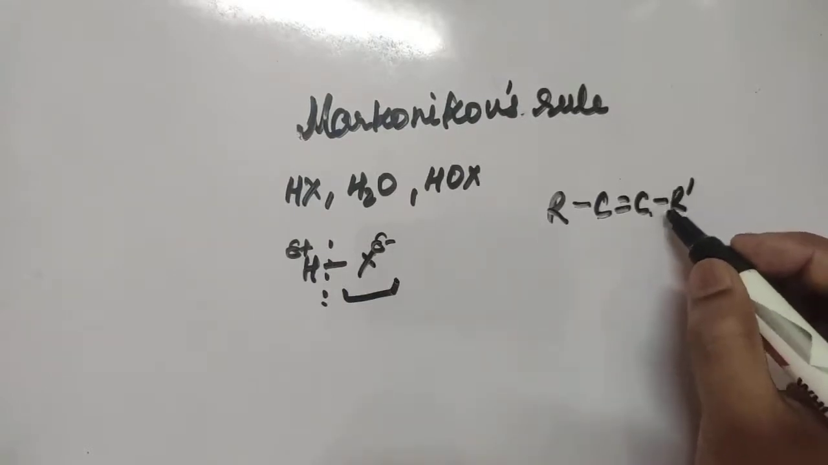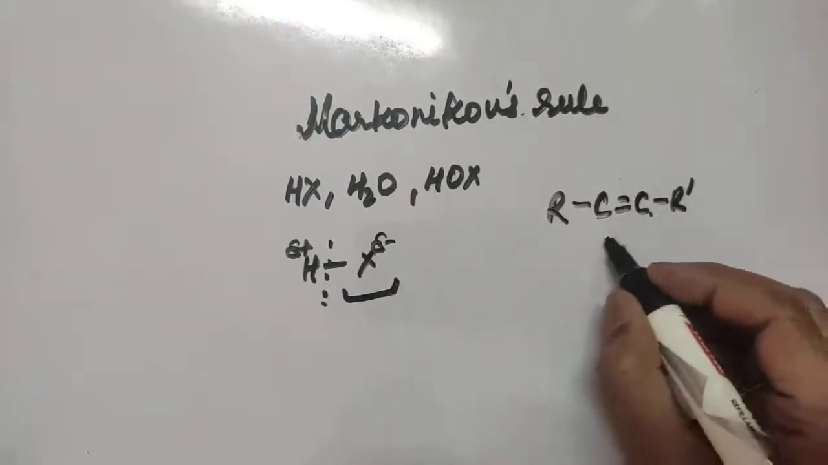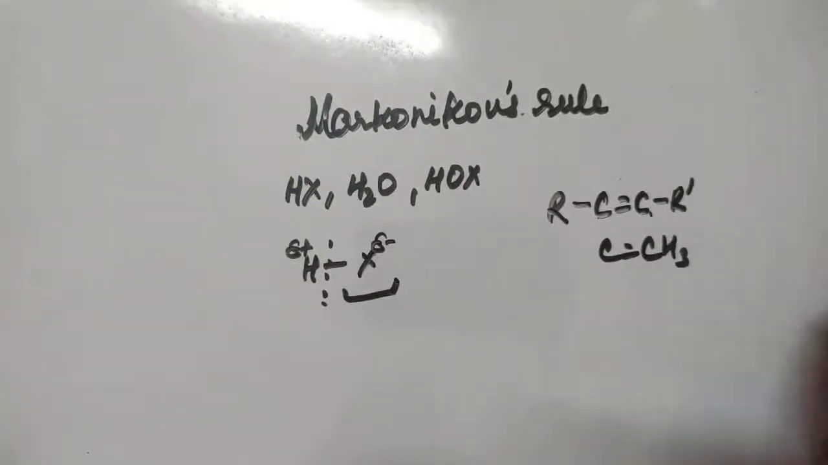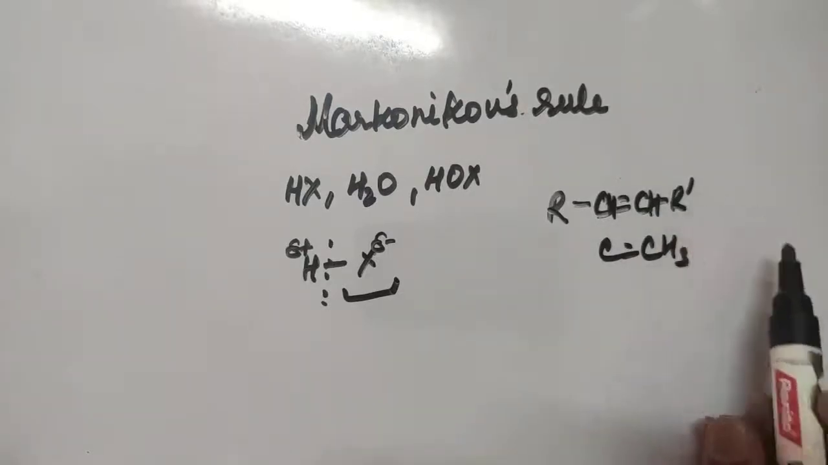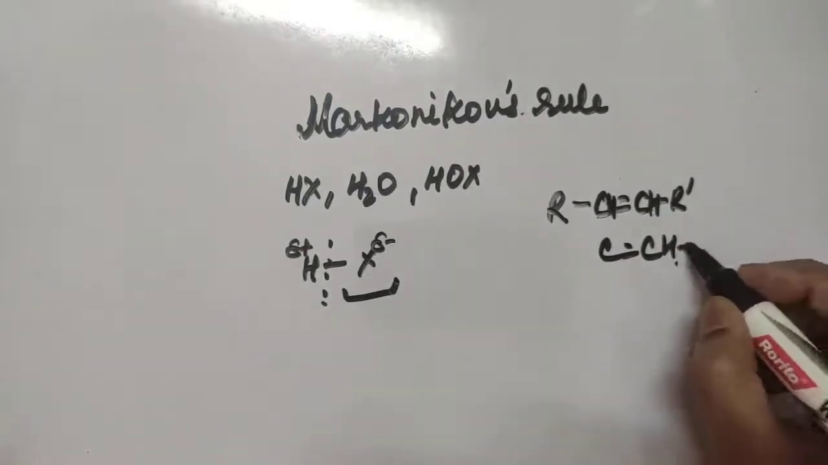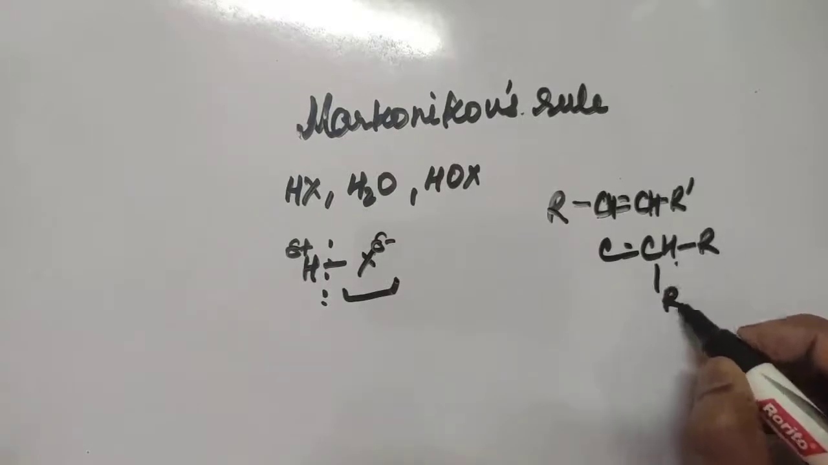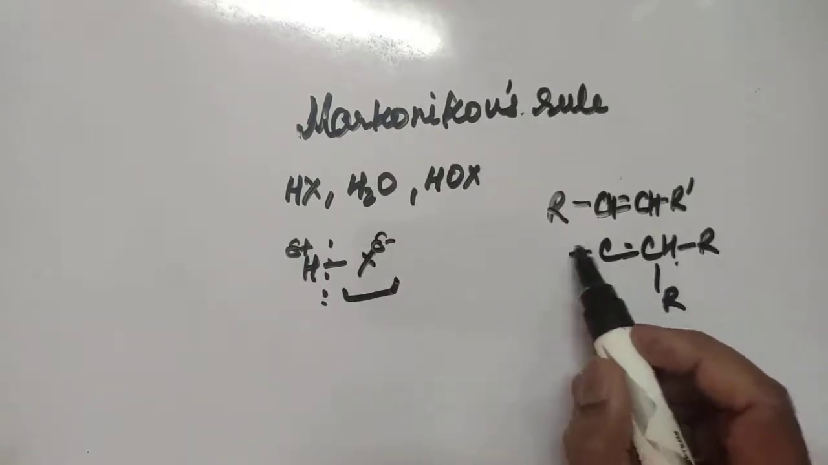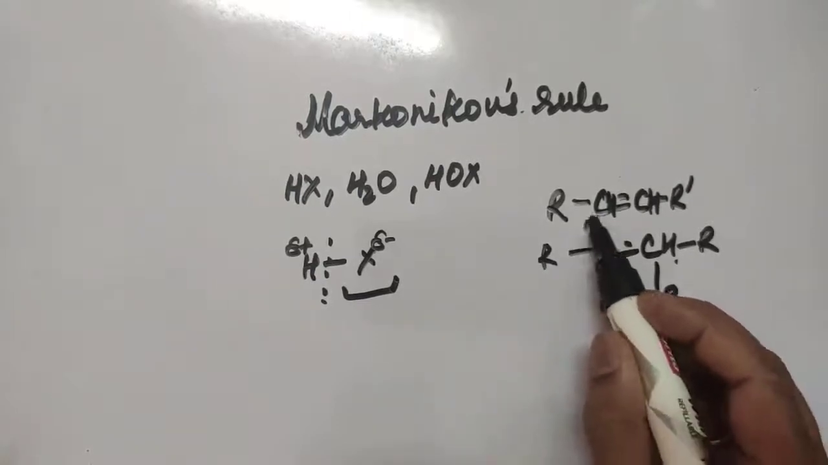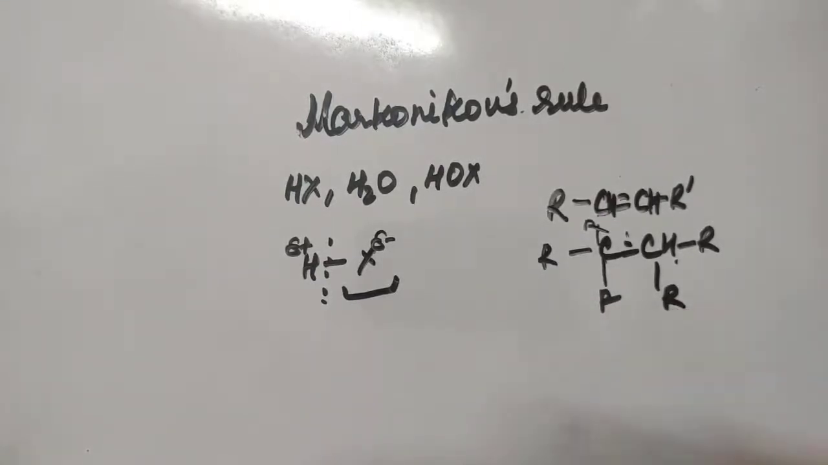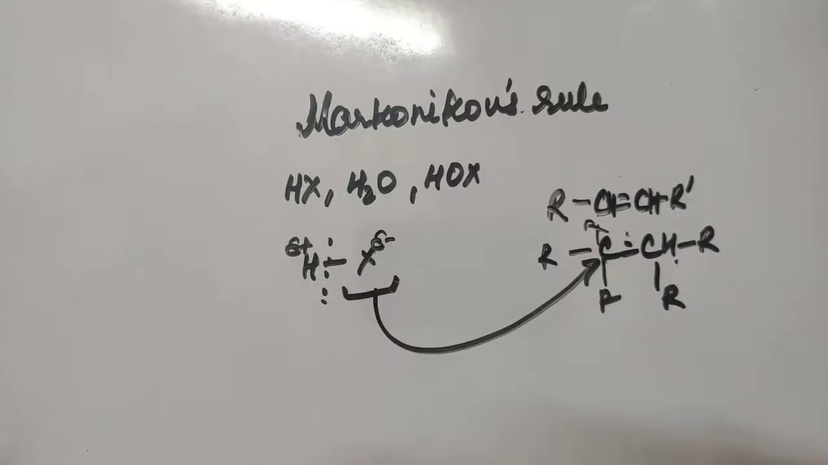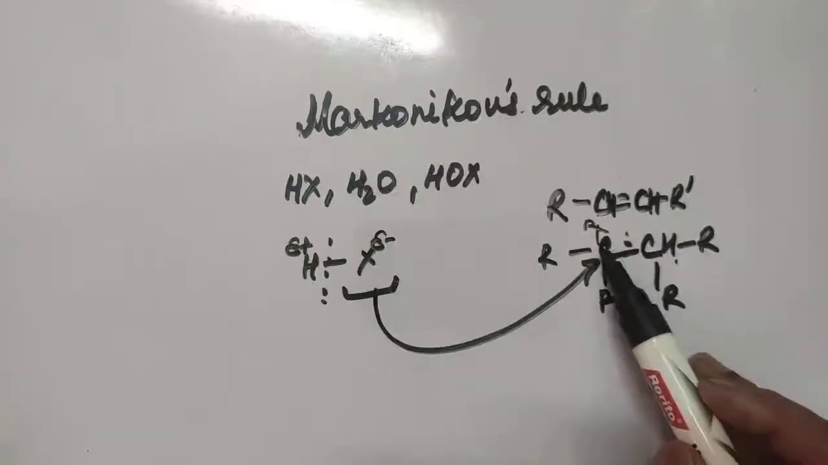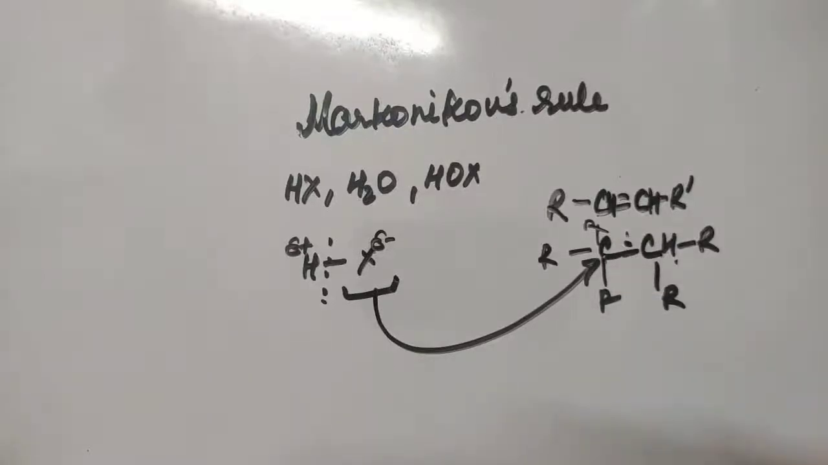Suppose all the R here are hydrogen, then what will happen? It will be CH3, here it is HH. Suppose these R's are hydrogen, or this is R, and this R. So the negative part will go to that carbon atom which contains the lesser number of hydrogen atoms. This carbon has 1, this has 0. So the negative part will go to this.